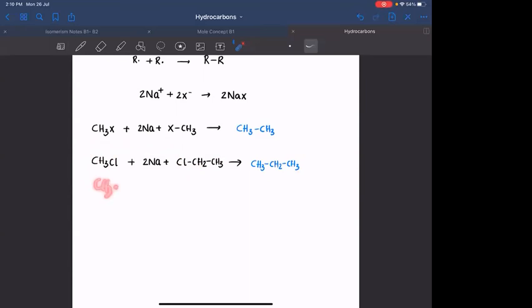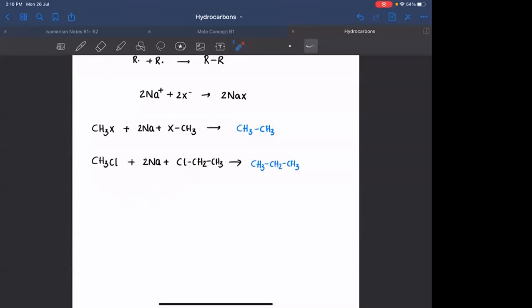If I take 1 mole of methyl chloride, I will form 1 mole of methyl free radicals. Similarly, 1 mole of CH3CH2Cl gives 1 mole of ethyl free radicals. Agreed? It is not necessary that the methyl free radical must combine with the ethyl free radical only. It can also combine with another methyl free radical.